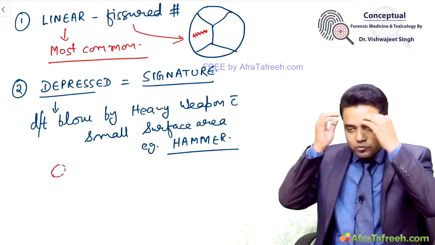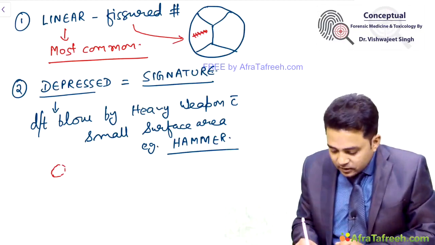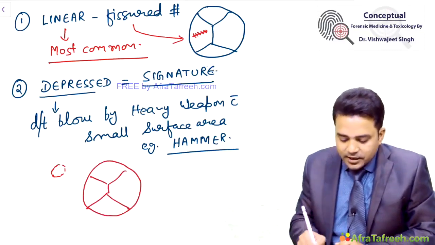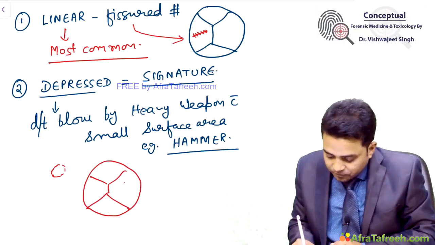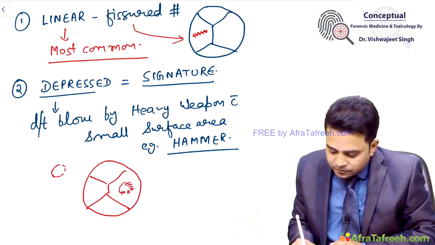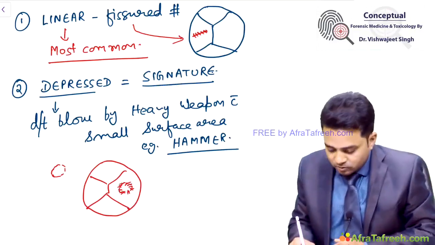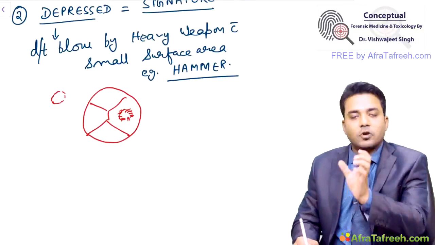When we remove the scalp layer, what will we see? Underlying your circular abrasion, we can see a fracture of the skull bone, and this fractured part depresses, goes deep. So, what is the importance?